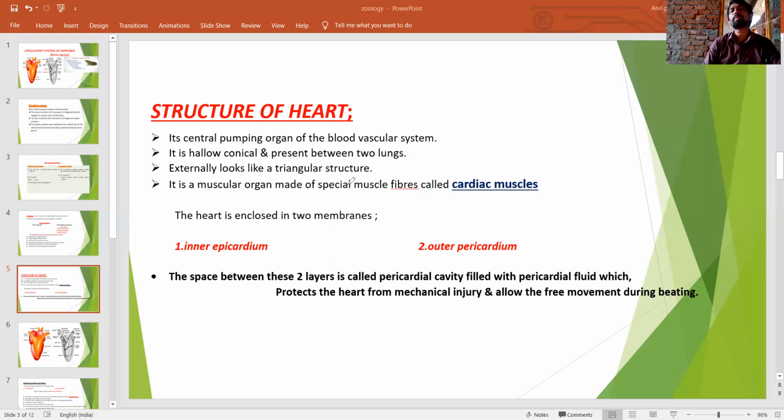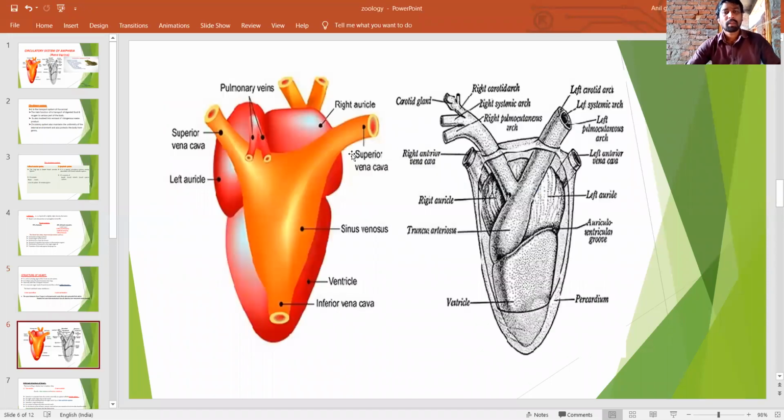The heart is enclosed by two membranes. The inner layer is the epicardium and the outer layer is the pericardium.